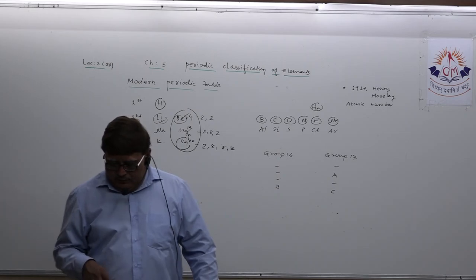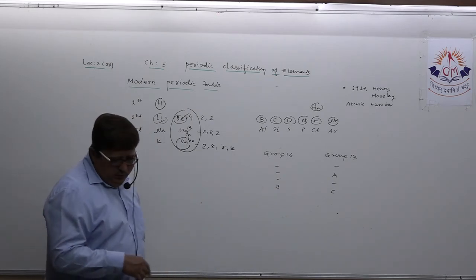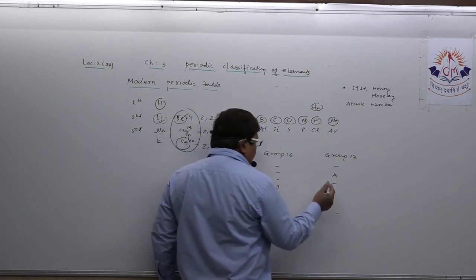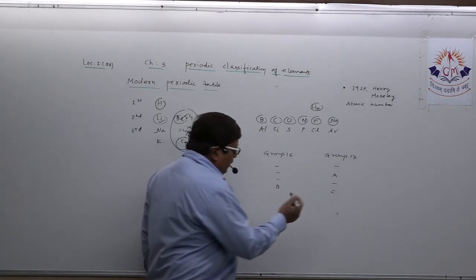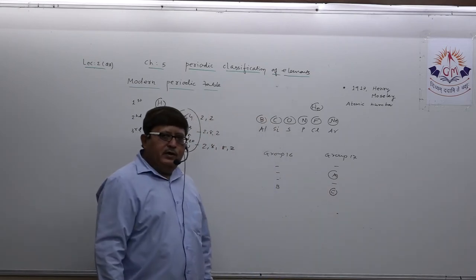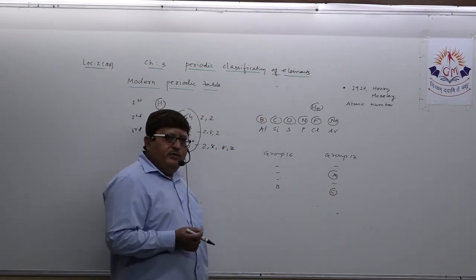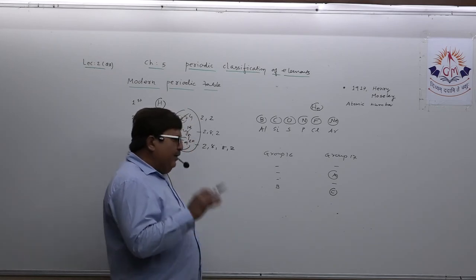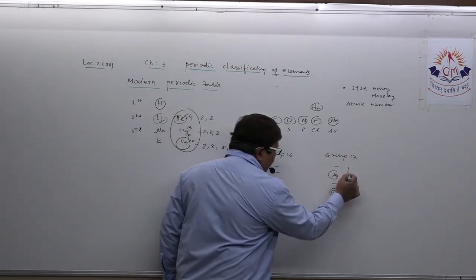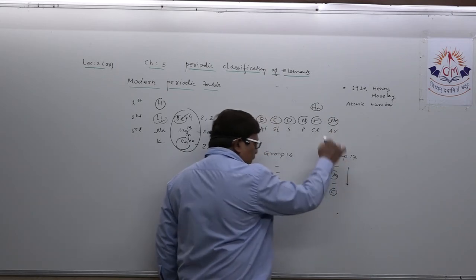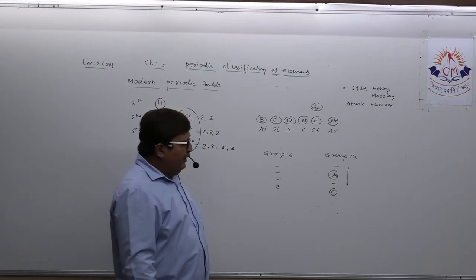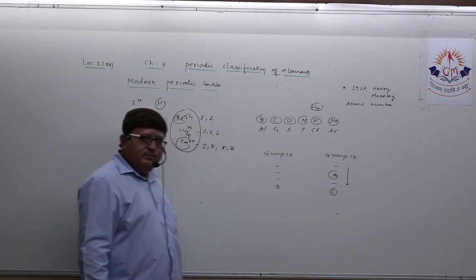Now the second question: state whether C is more reactive or less reactive than A. Dear student, trends in the modern periodic table no doubt have been eliminated from the syllabus, but at least you should know that in a group, as you move from top to bottom, atomic size increases.